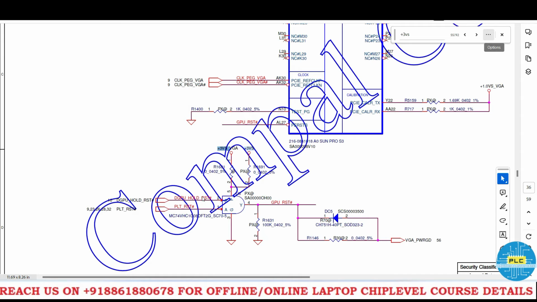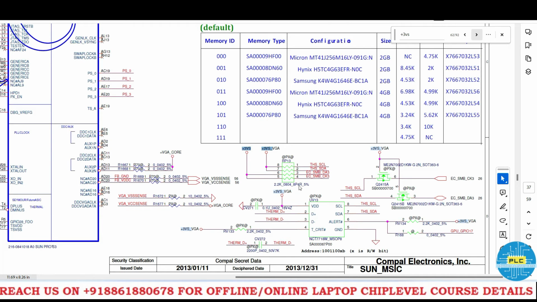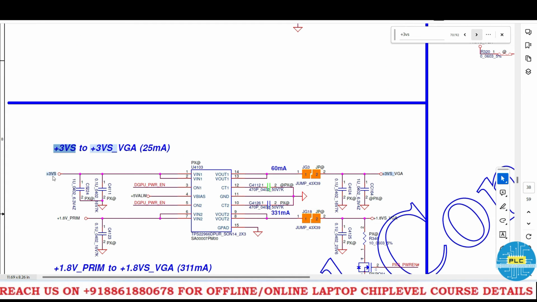See here, it's a most important AND gate. For this also, the supply to the AND gate is an input. See this, through this pull up, clock 3 and data 3 are enabled. Somewhere it's converting as VGA also, so that one is DACL THS carrying out. Here we got 3Vs and here 1.8 volts prime. DGPU power enable.